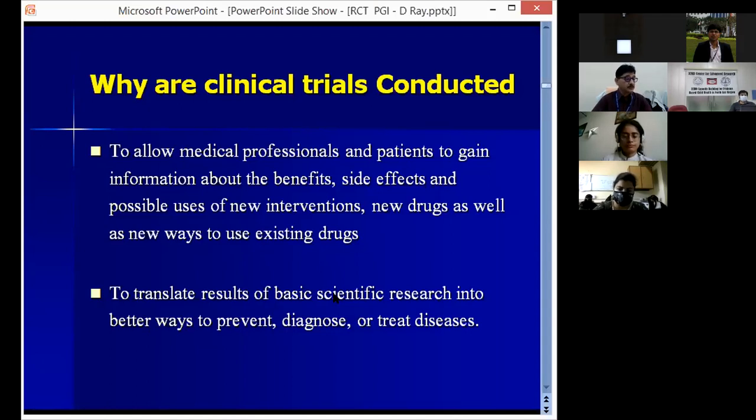It is required to translate the results of basic scientific research into better ways to prevent, diagnose, and treat diseases, from bench to bedside.